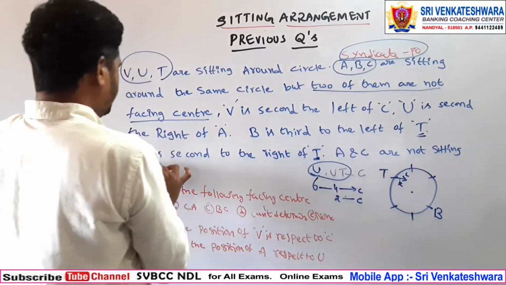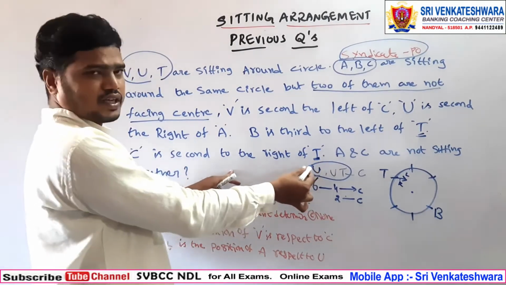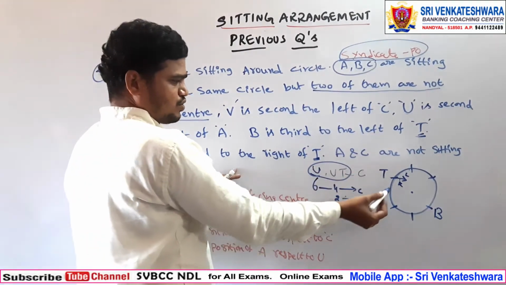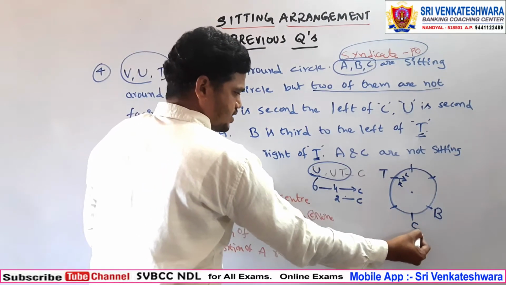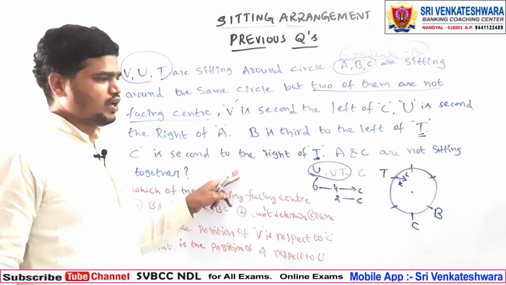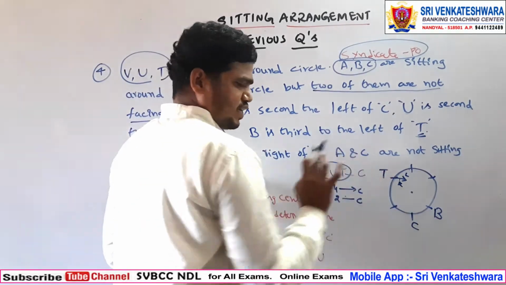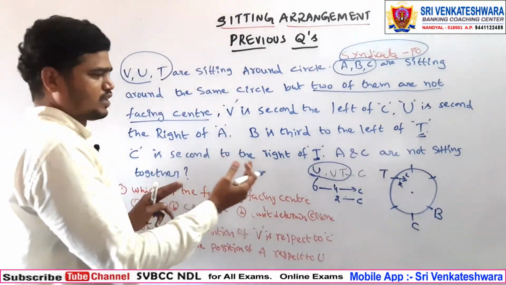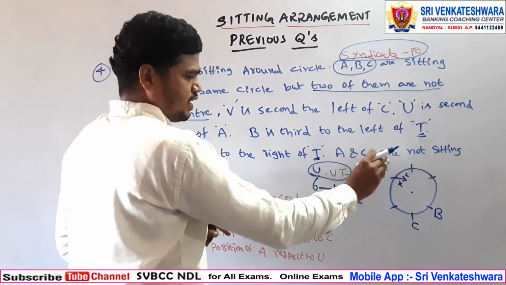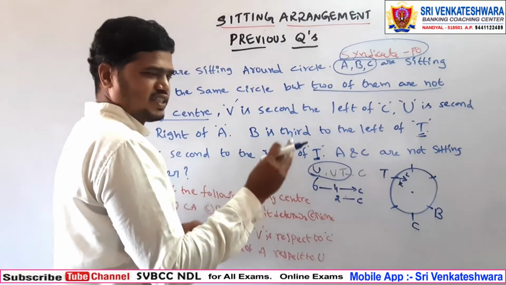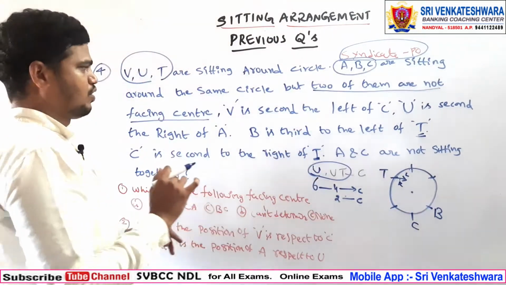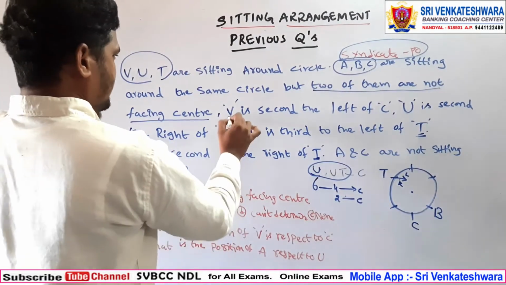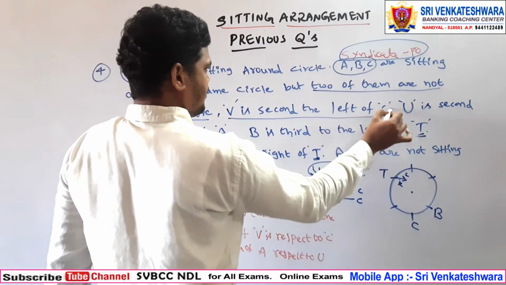Next, C is second to the right of T. So here, right: 1, 2. So the second right is C. Okay, now here we have fixed 3. Now we will go for the other 3. T is fixed here, and now we need to observe whether there is any other information related to B and C. You can go for that. Okay, see here we have V is second to the left of C.